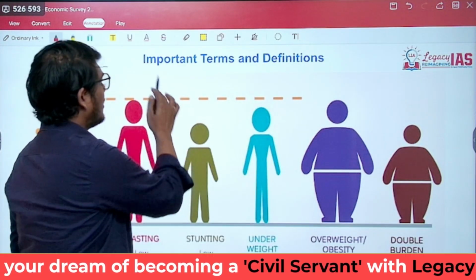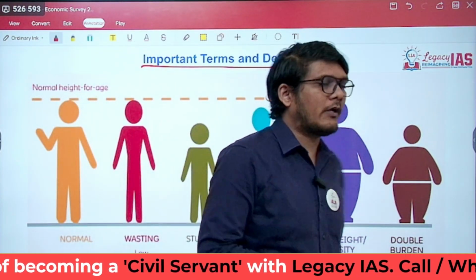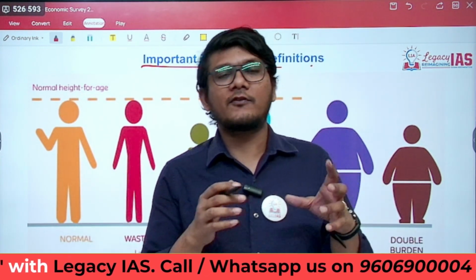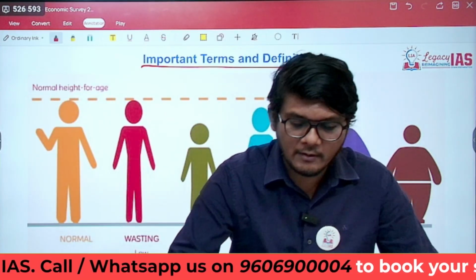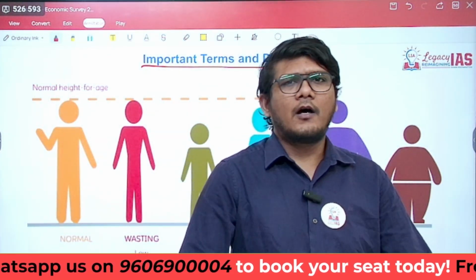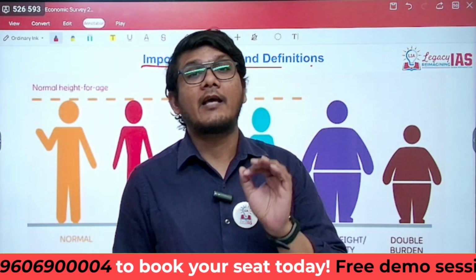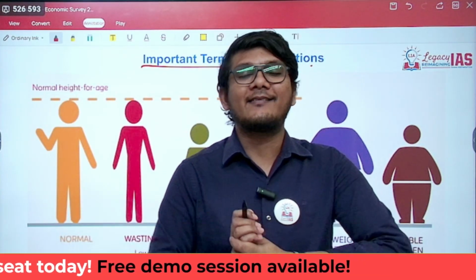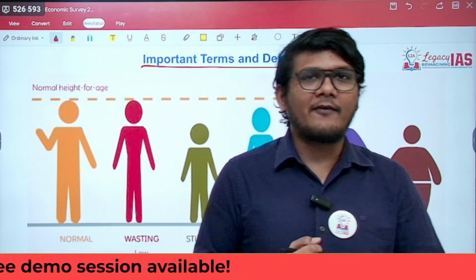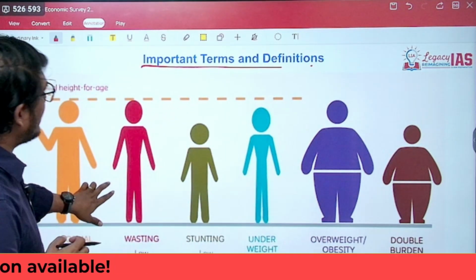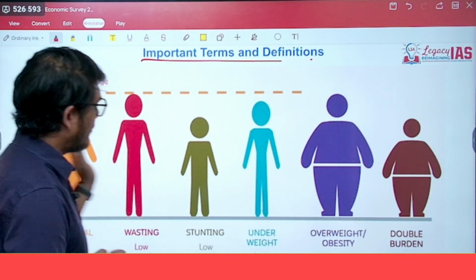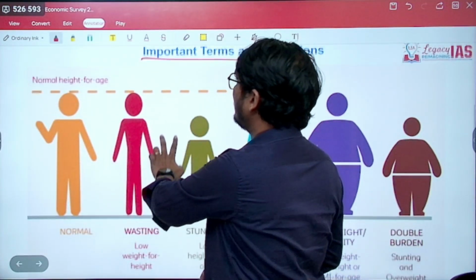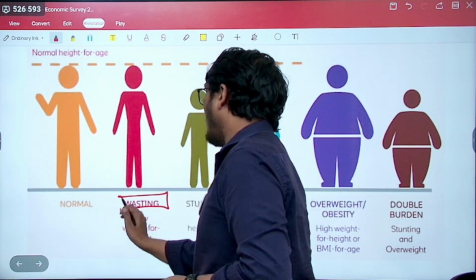So certain important terms and definitions that are mentioned over here is with respect to child nourishment, or rather because of the lack of nourishment of children, there is malnutrition happening among the children. Now even though they are declining, it is still considerable. So the survey predominantly talks about wasting, but we will look at other concepts as well. So first things first is the wasting of a child.